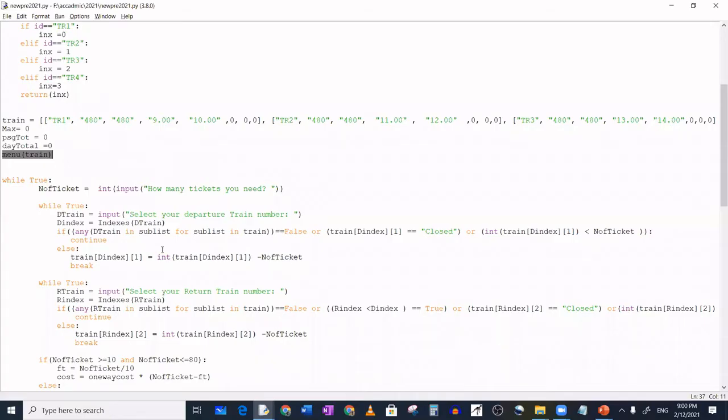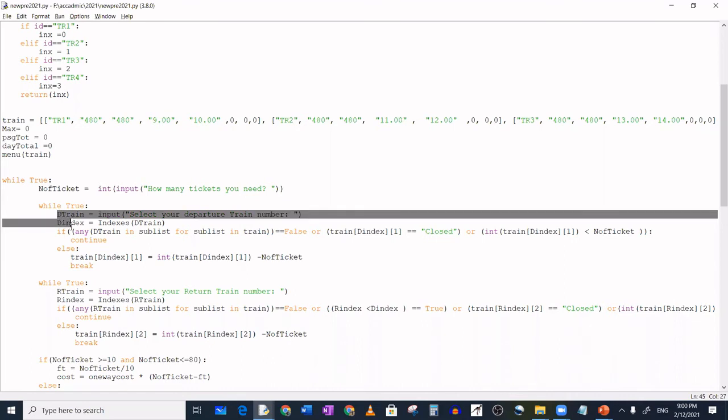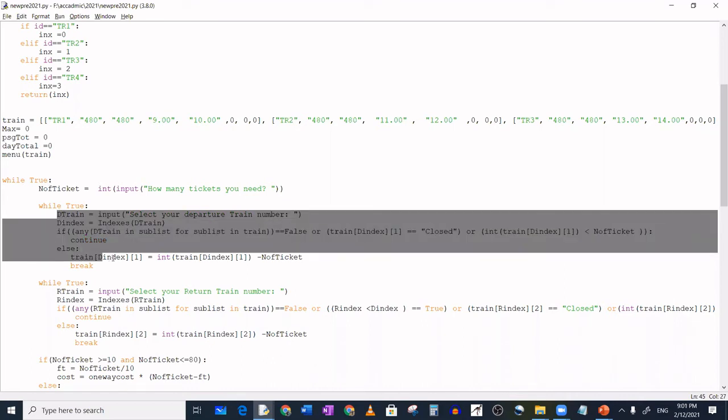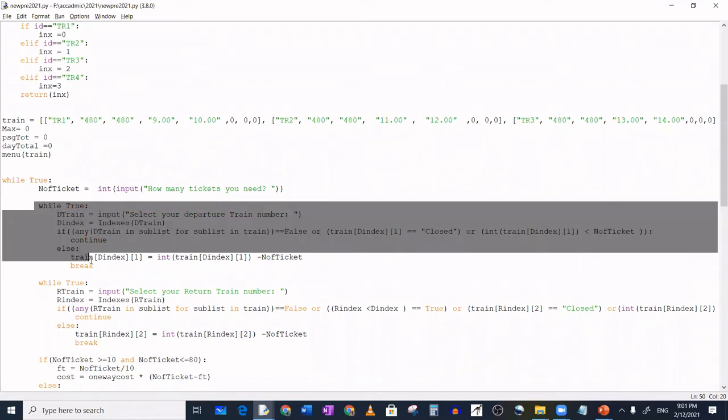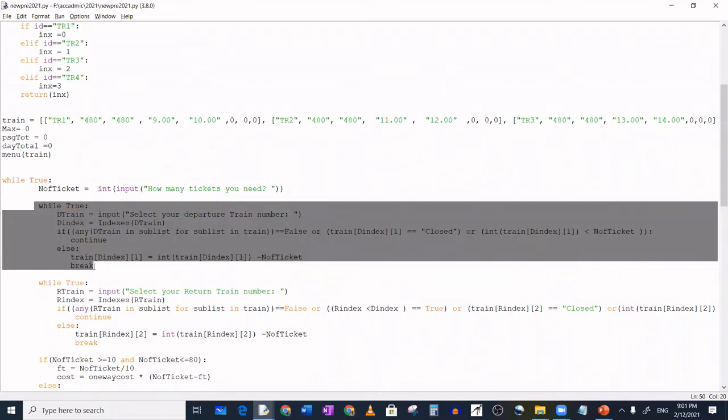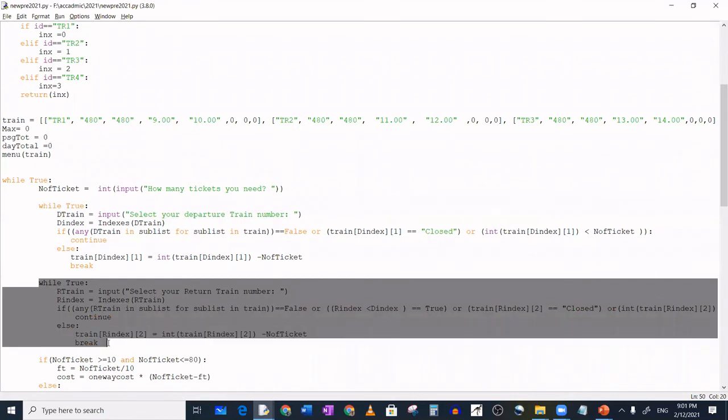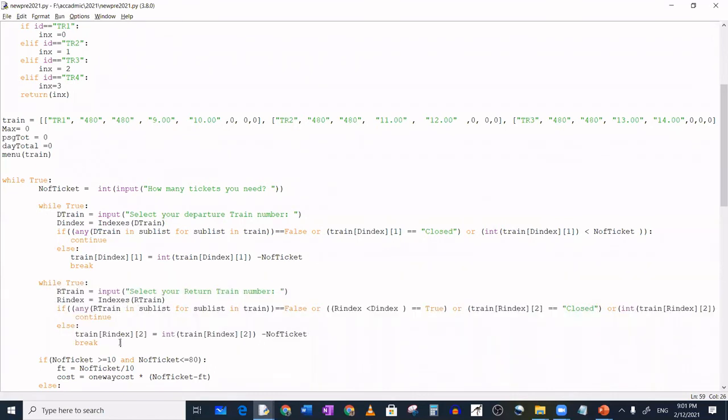Here you can see where the while loop started and the number of tickets we purchased. You can see the departure train and return train. This whole while loop is the validation for the departure train, and this one is the validation for the return train.